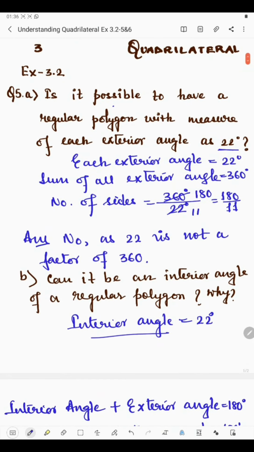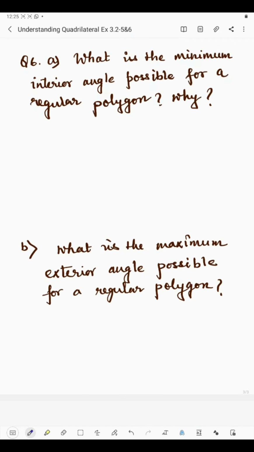Now coming to the next question. Now coming to question number 6. The first part says what is the minimum interior angle possible for a regular polygon. Now regular polygon means all sides and angles are equal. Now the question is what is the minimum interior angle possible. So